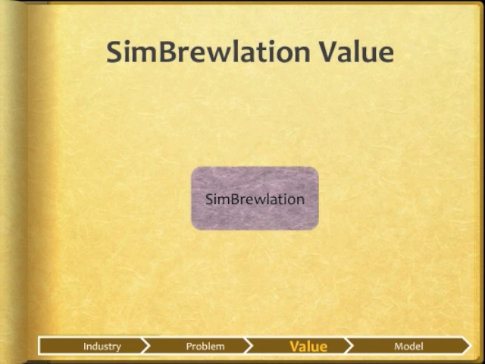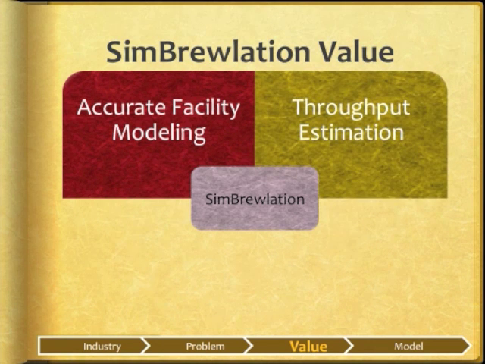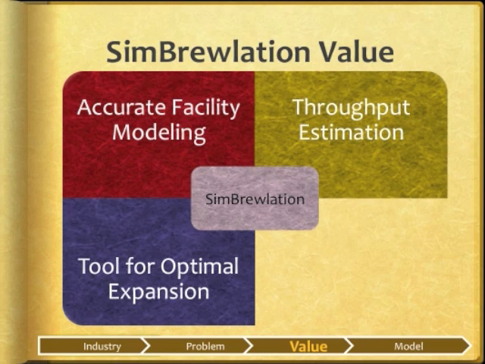It's a simulation tool for companies to accurately model their facilities so they can estimate throughput. Not only will it allow you to estimate throughput, but it will offer you a way to maximize it. More throughput equals more profit. After entering customizable settings, you'll be able to run 100 replications of your simulation and see by how much your throughput will increase. This tool can be useful for a brewery that is considering expanding.